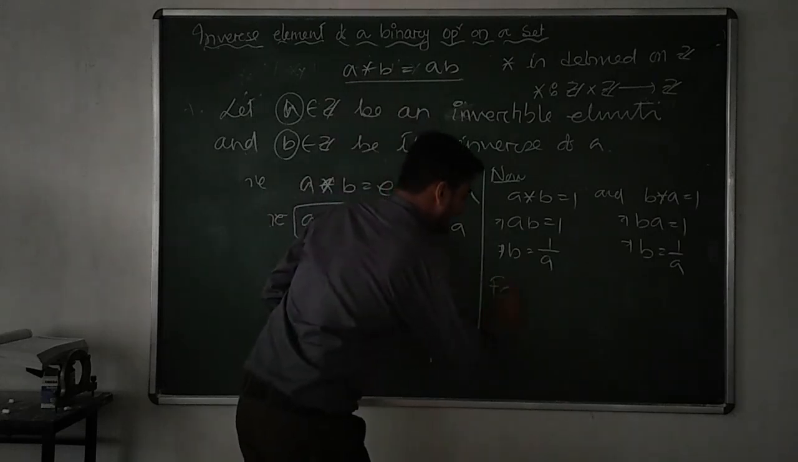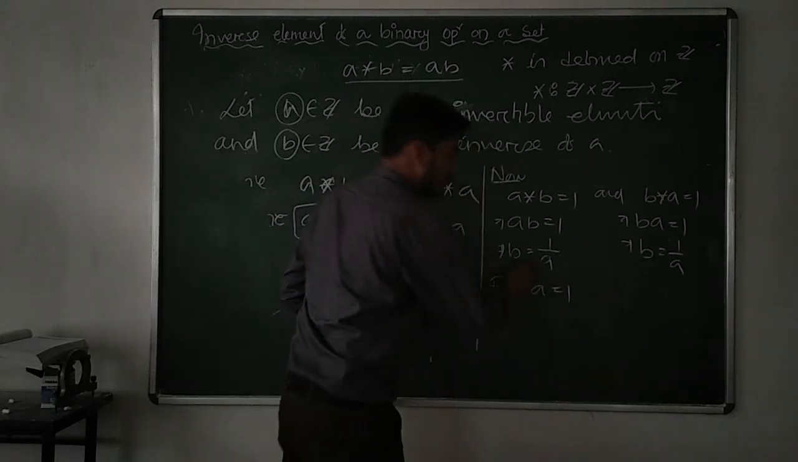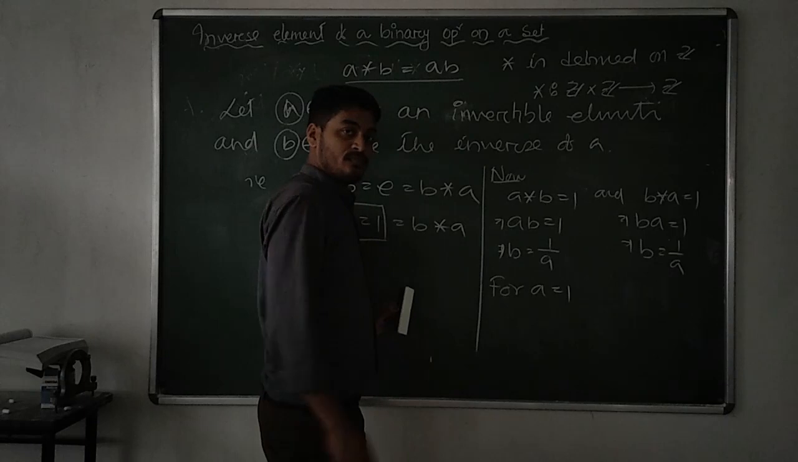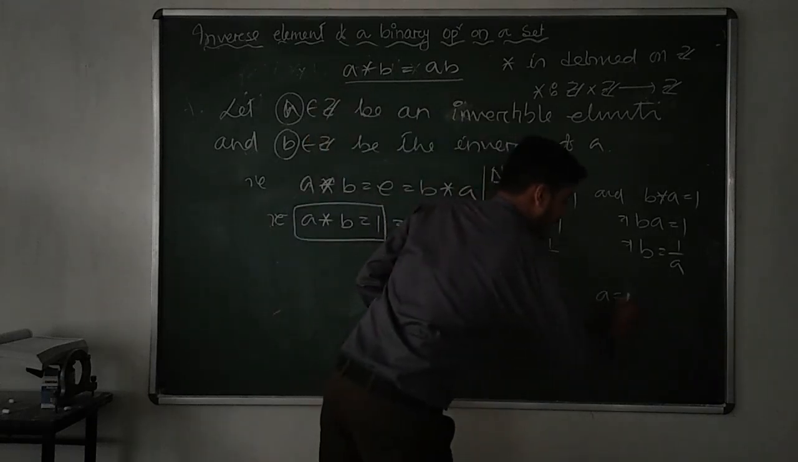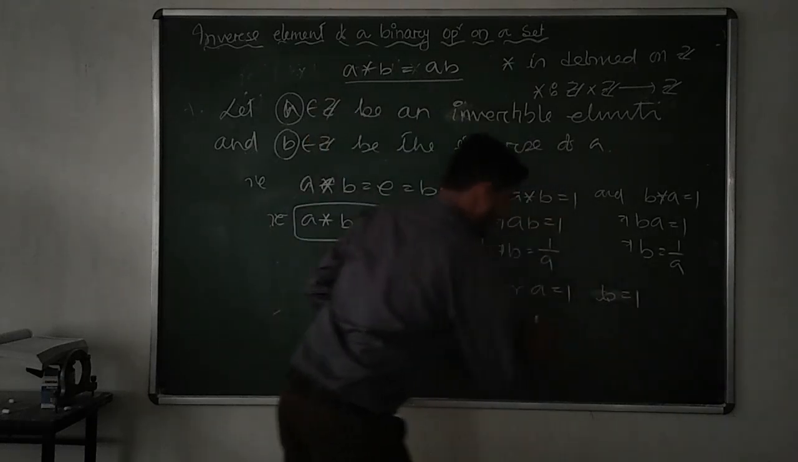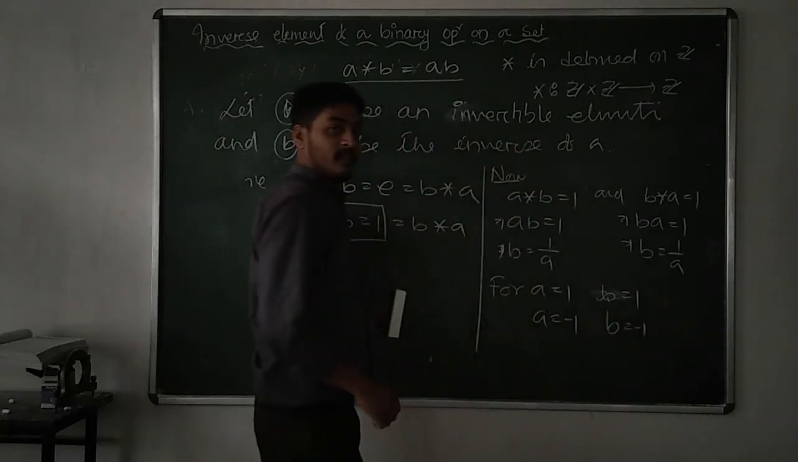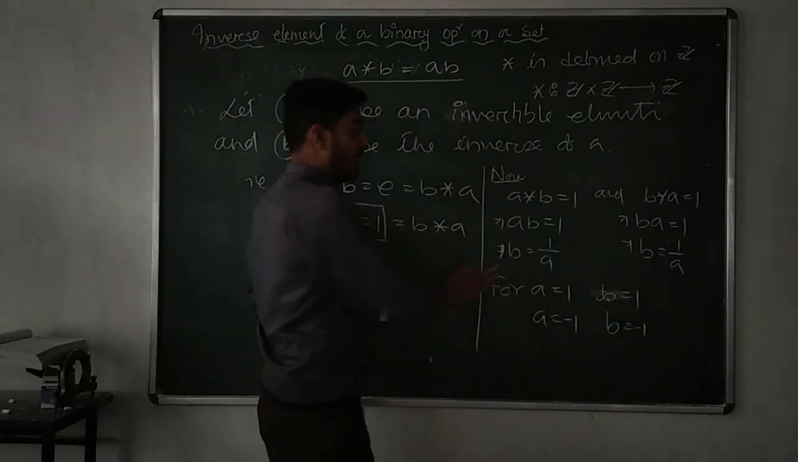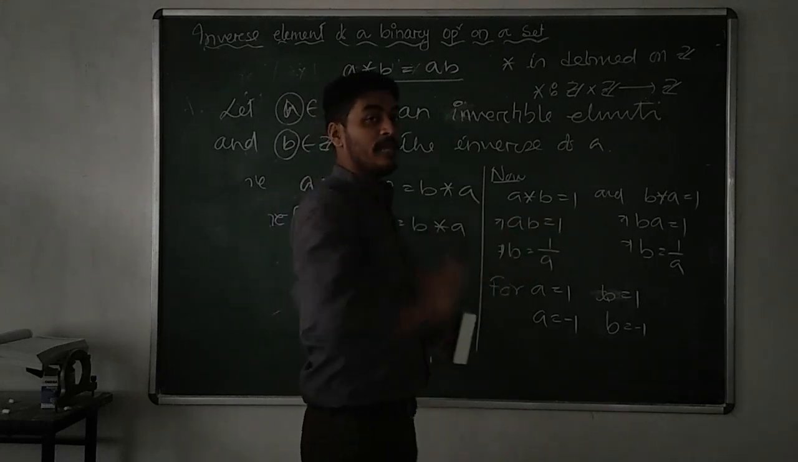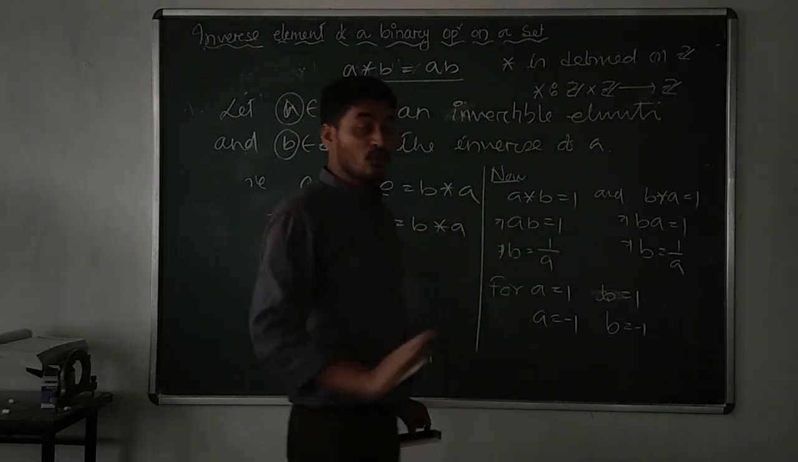For a is equal to 1, b is equal to 1, which is an integer, and ab is equal to 1. For a is equal to -1, b is equal to -1. Both are integers. Other than 1 and -1, if you put any other number in place of a, it will not be an integer.